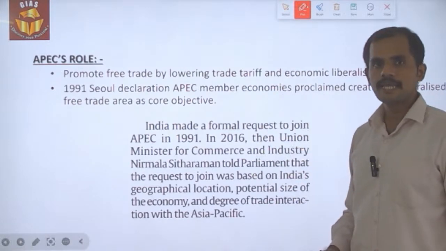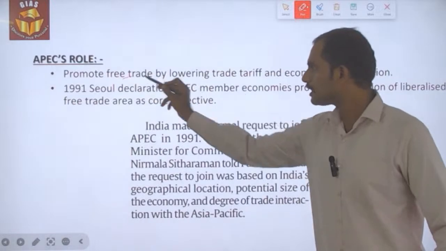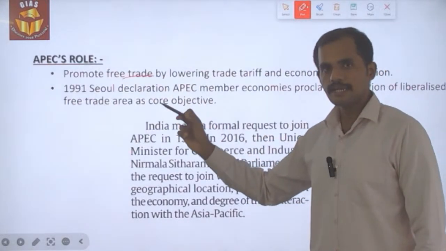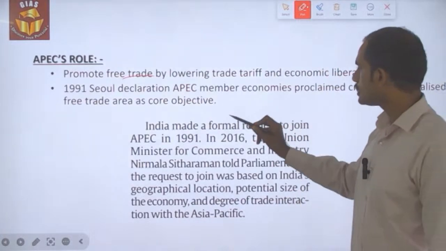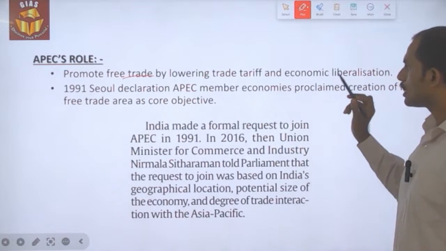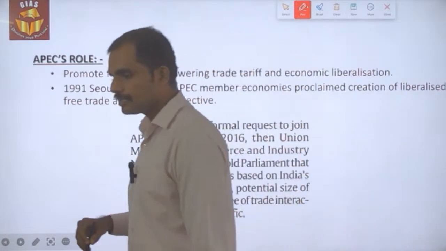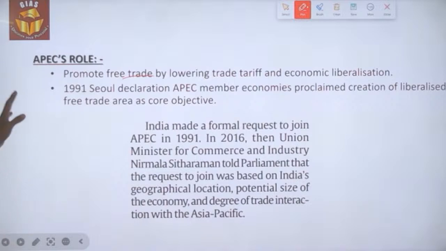APEC was formed to promote free trade between the member countries. And according to the 1991 Seoul Declaration, which is the declaration of APEC, their main objective is to create free trade areas across the Asia Pacific region.